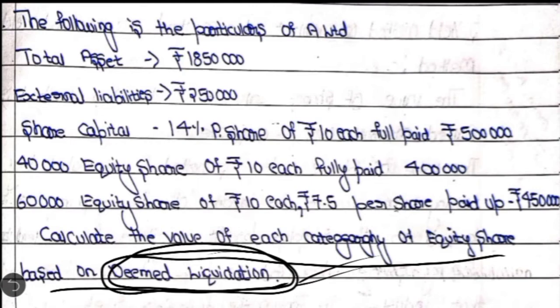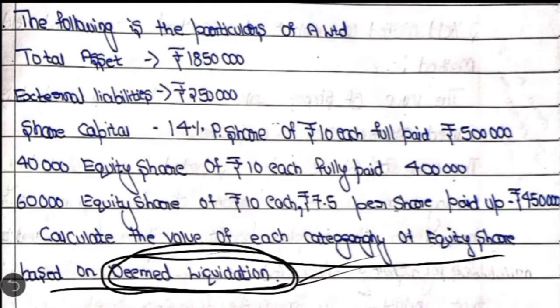How do we write it? First we write the present values of various assets. From that we deduct the external liabilities. Whatever balance we get is called net asset available for all types of shareholders. Then we pay the preference shareholders their capital or arrears of preference dividend, if any. The remaining balance is called net asset available for equity shareholders. But here you will find one more difference, I'll come to that.